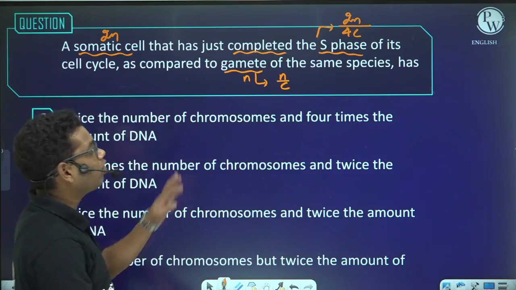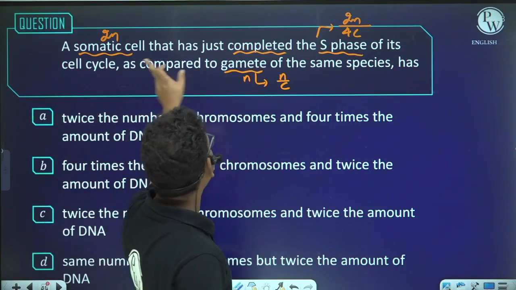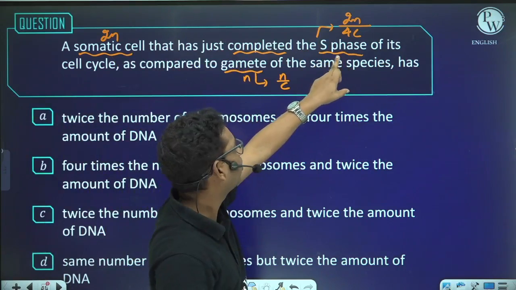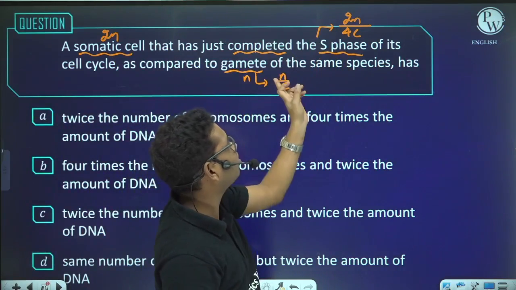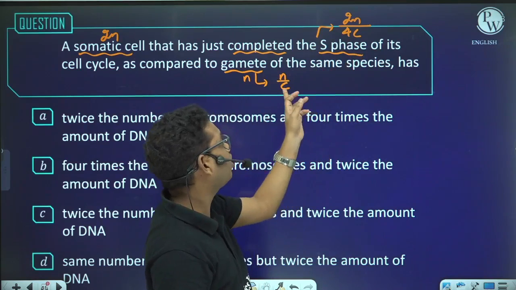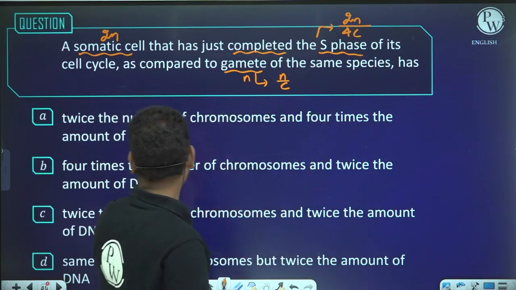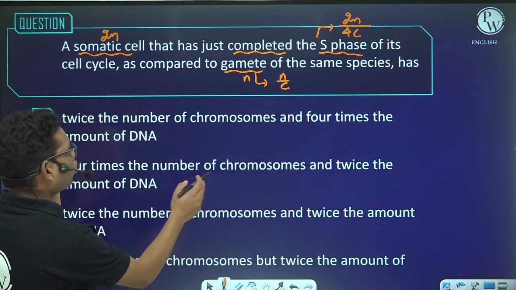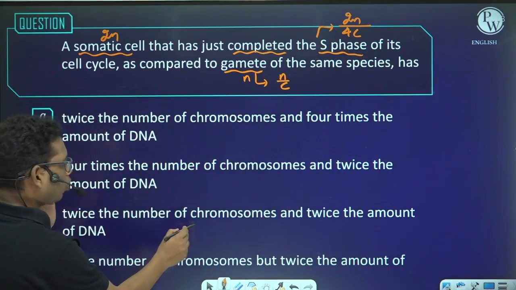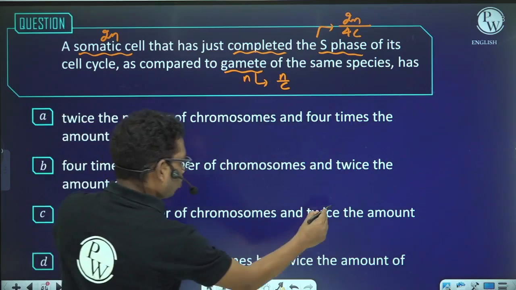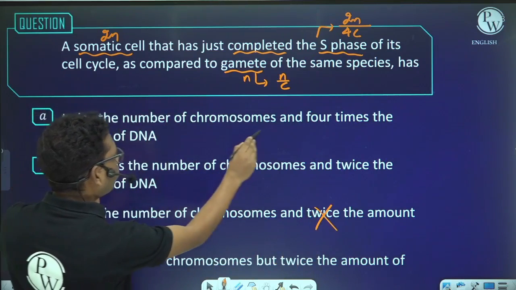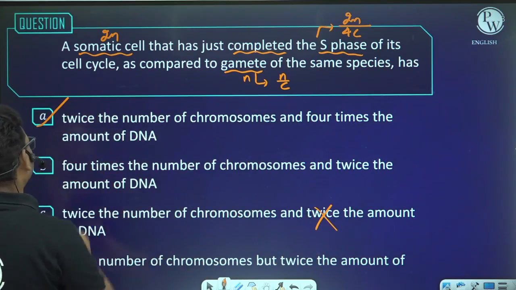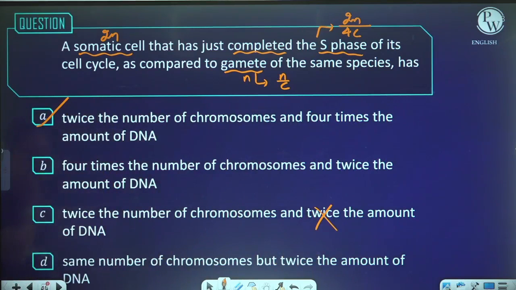That means when we compare this gamete and this somatic cell which has just completed the S phase, the number of chromosomes is just double, here n, here 2n. Amount of DNA is 4 times, here c, here 4c. So twice the number of chromosomes and 4 times the amount of DNA. So the answer will be A. Right?